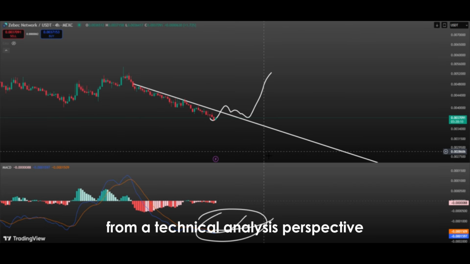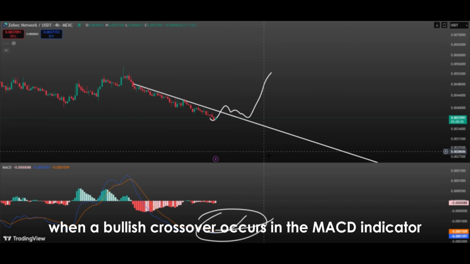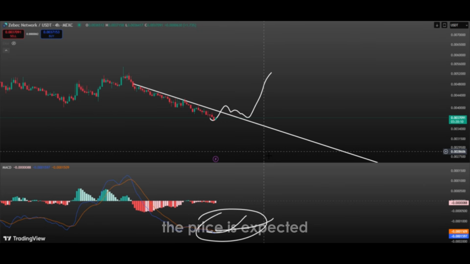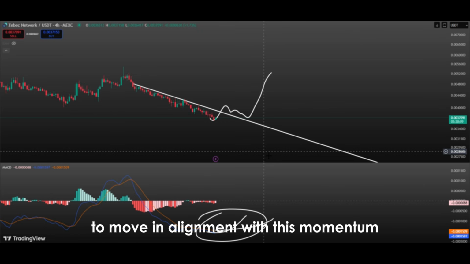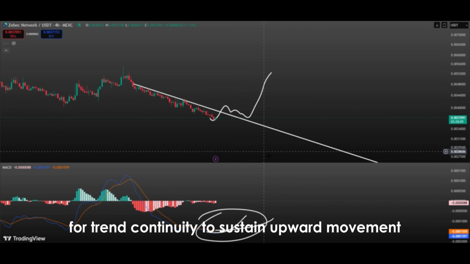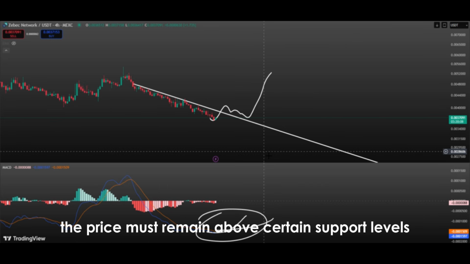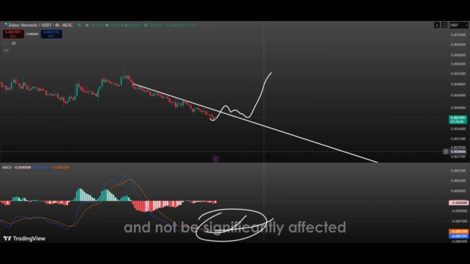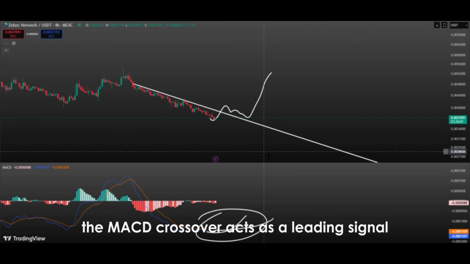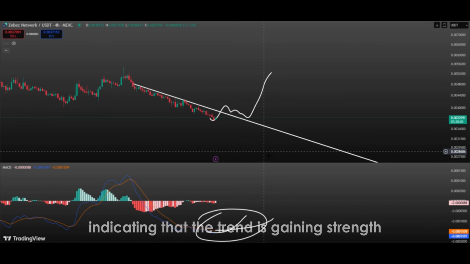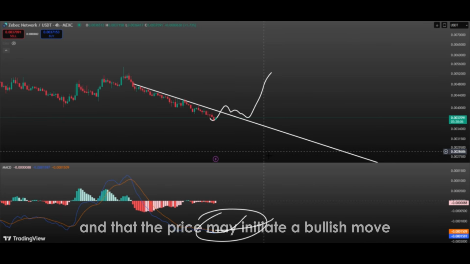From a technical analysis perspective, when a bullish crossover occurs in the MACD indicator, the price is expected to move in alignment with this momentum for trend continuity. To sustain upward movement, the price must remain above certain support levels and not be significantly affected by short-term pullbacks. In this sense, the MACD crossover acts as a leading signal indicating that the trend is gaining strength and that the price may initiate a bullish move.